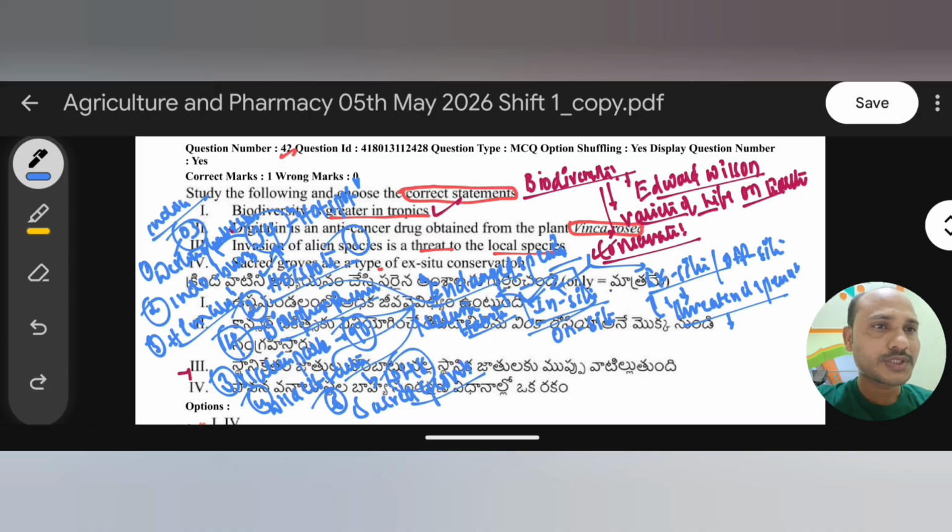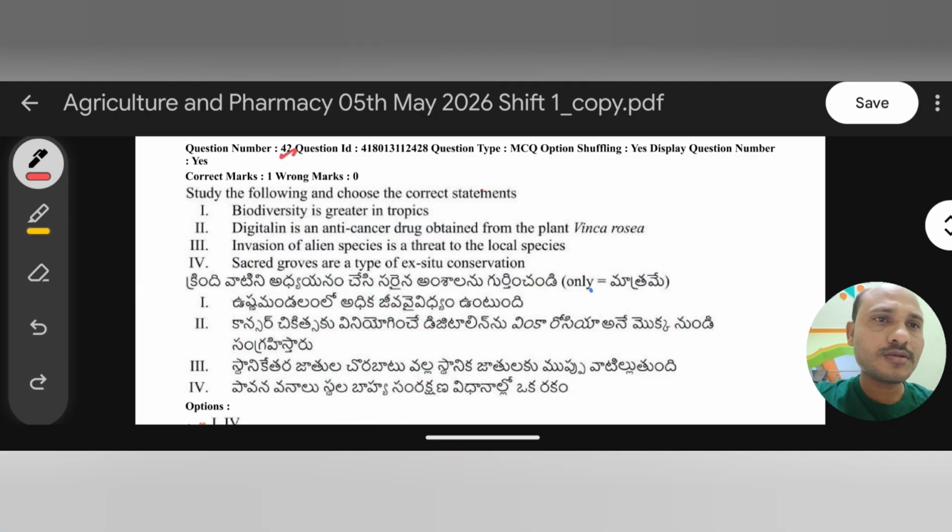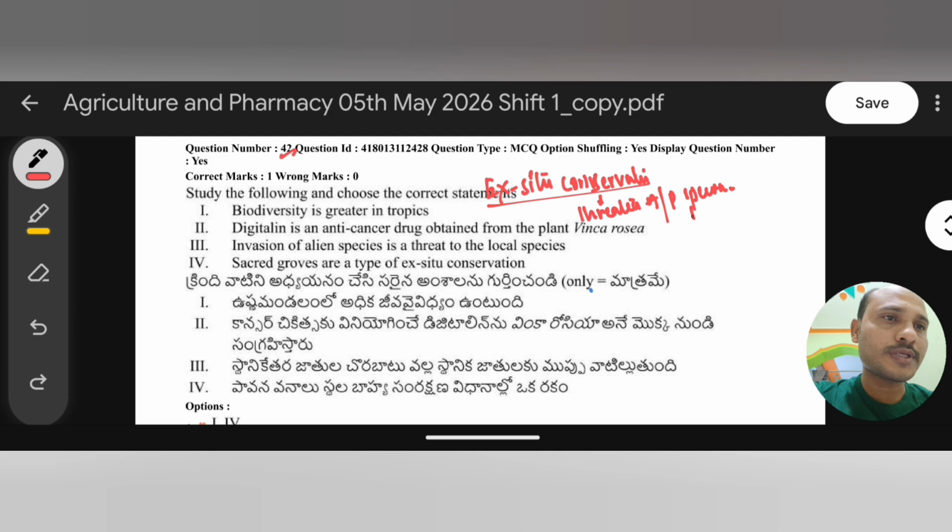Okay, fine. Now coming to the ex situ method. In the ex situ conservation method, we have to protect threatened animal and plant species. So we have to take out these threatened animal and plant species from their natural habitat, and we have to create a protecting area. In the protecting area, there only we can protect these threatened animal and plant species.